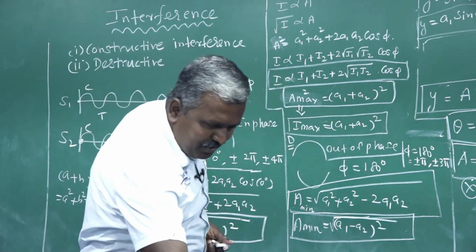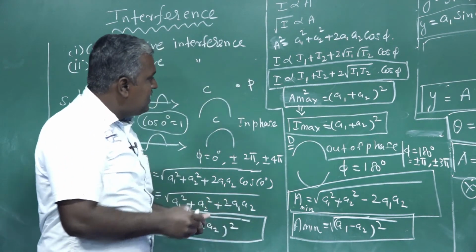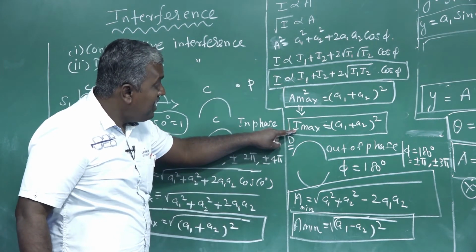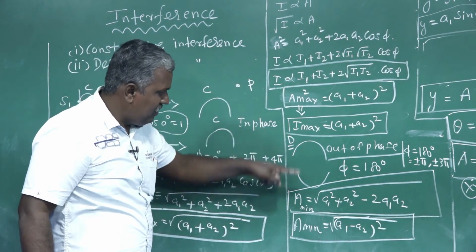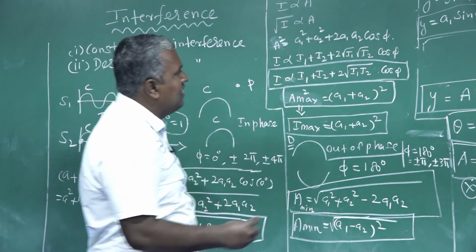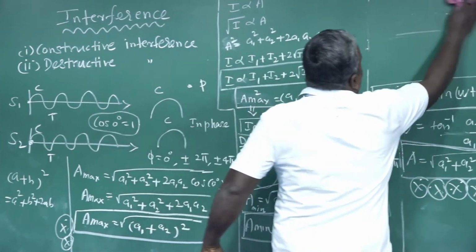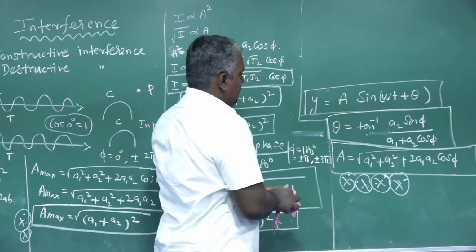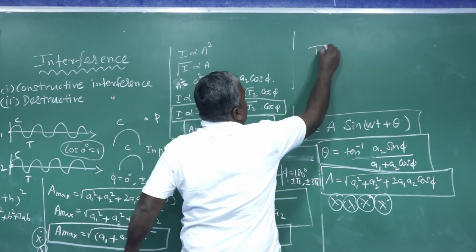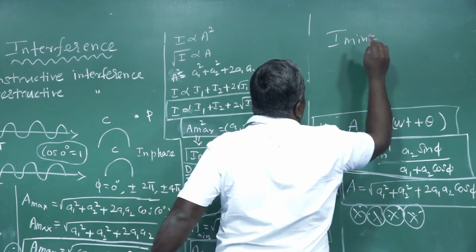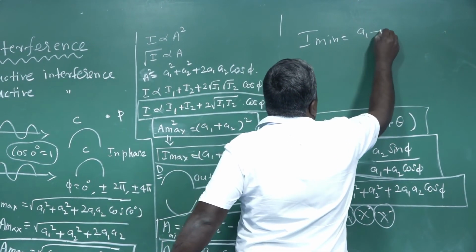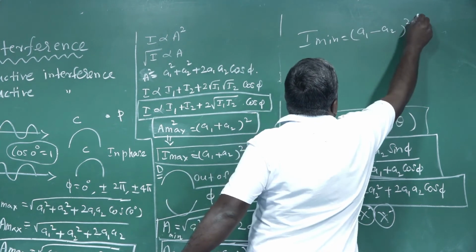The next very important thing is we can write the minimum intensity formula with the help of this. For minimum intensity, I minimum is A1 minus A2 whole square.